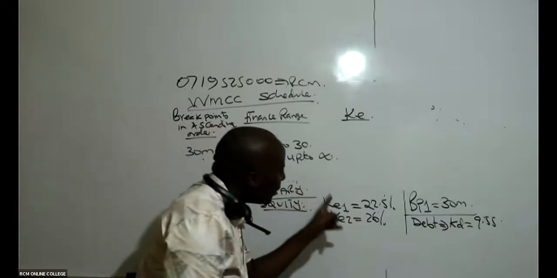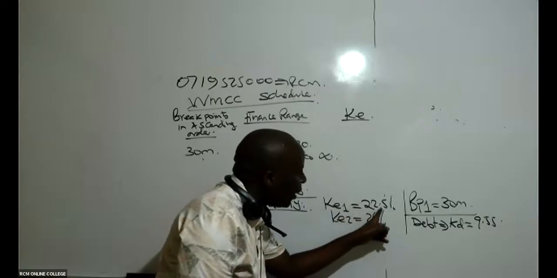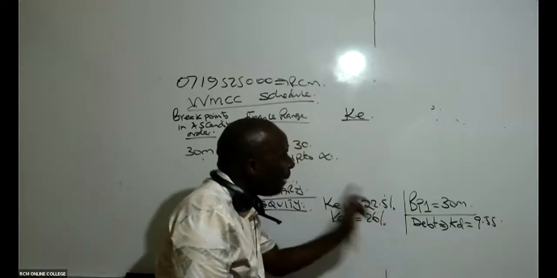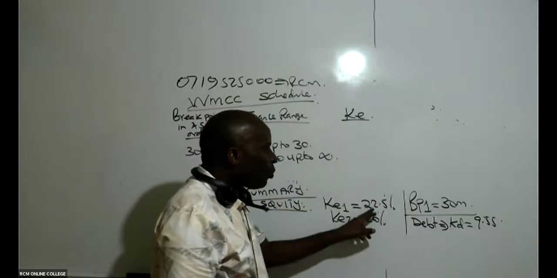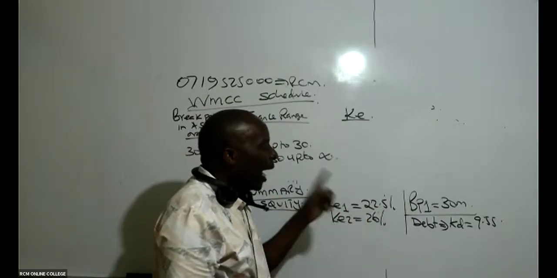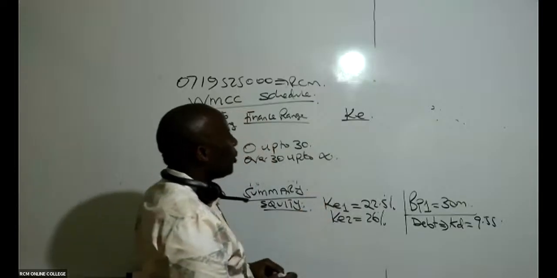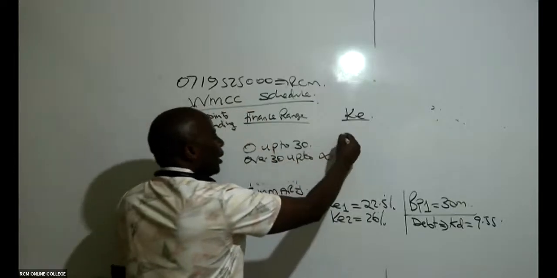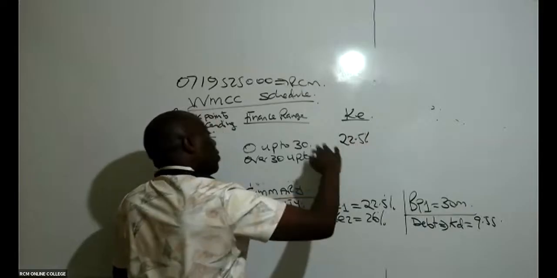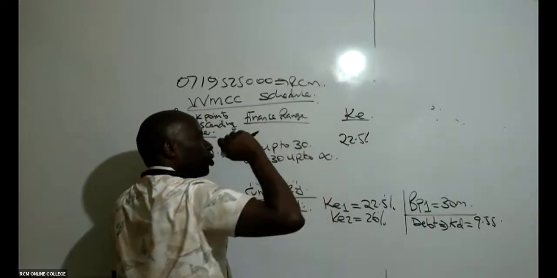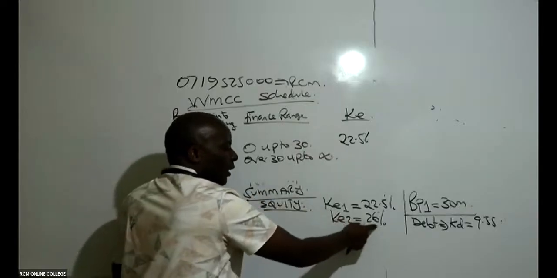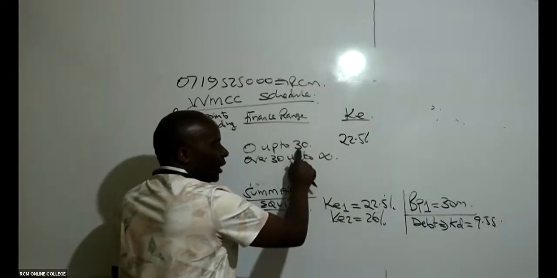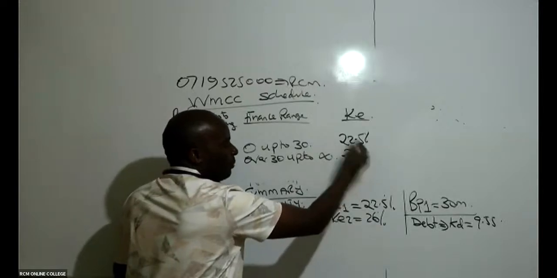Remember, the first cost of equity, which is 22.5%, runs up to the first breakpoint. This 22.5 will be applicable up to 30 million. So up to 30 million, it will be 22.5. Beyond that, we take a new cost of equity. And the new cost of equity will be what here? 26. Above this 30, we take 26%.